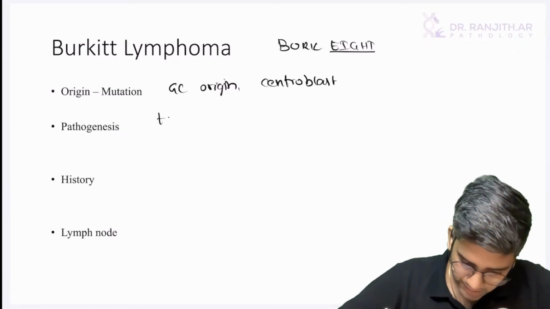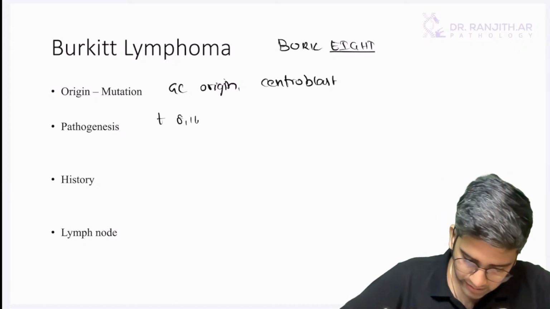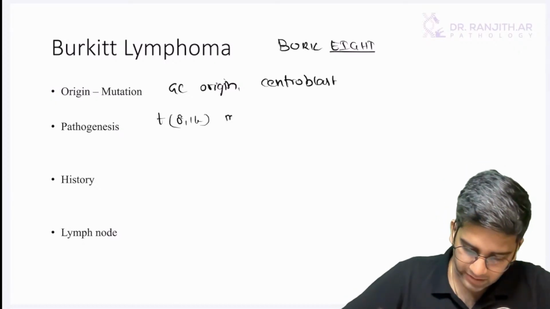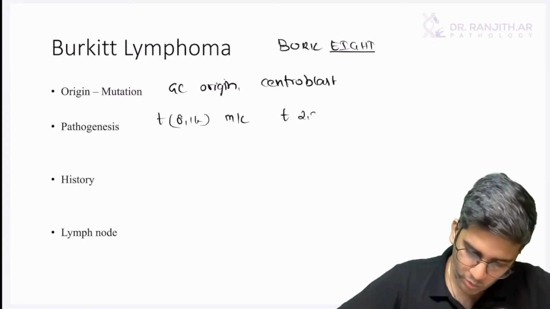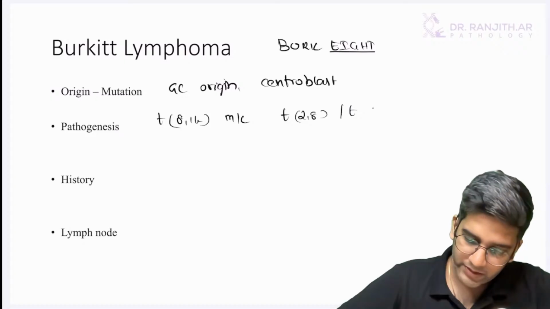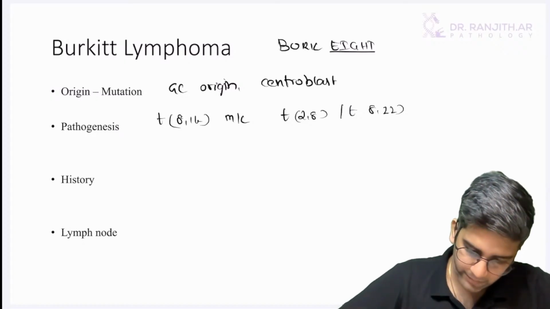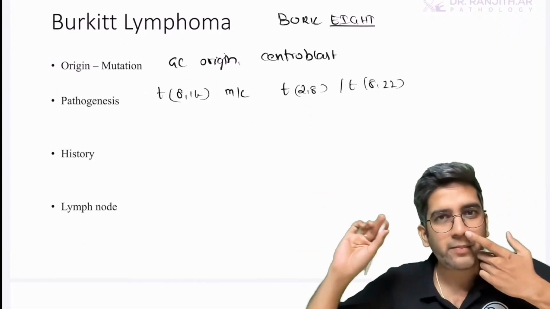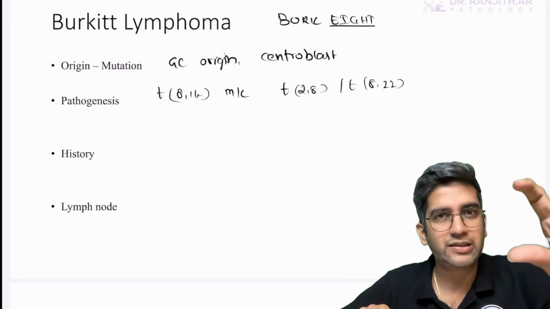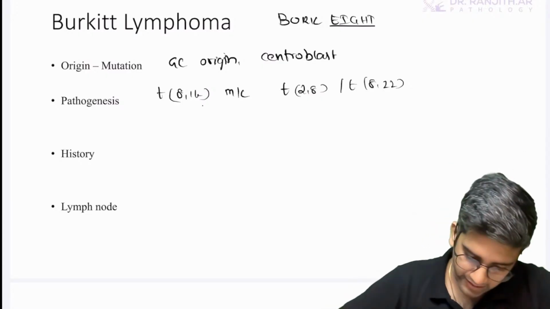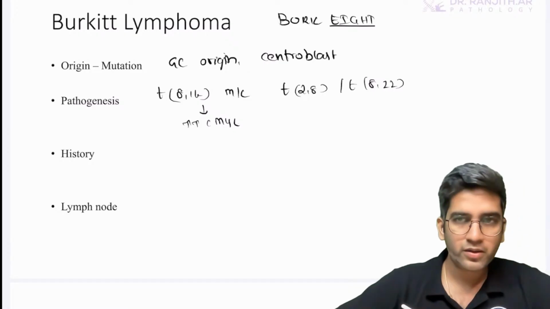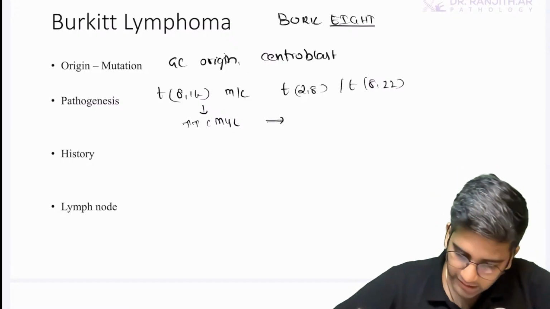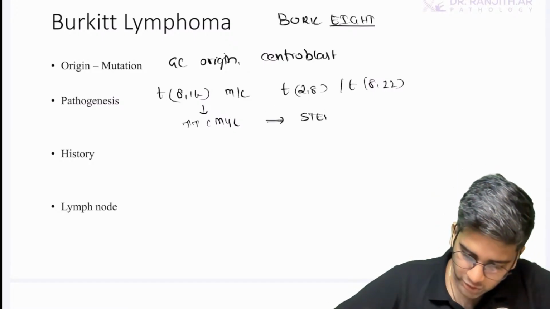Translocation between 8 and 14 is the most common translocation, but please don't stop with that. Translocation with 2-8 or translocation with 8-22 also can happen. Whatever may be the translocation, my only concern is 8. 8 is where I have c-MYC. Increased c-MYC gives stemness to a cell.